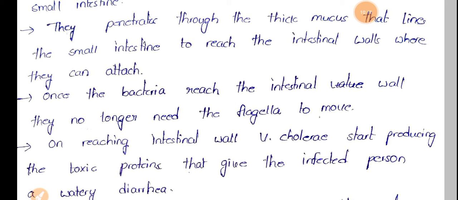And now what happened? This Vibrio cholerae reached the small intestine, penetrated through this mucous membrane and reached the small intestinal wall, and it attached to the wall. After attachment there is no need of movement, and at the same time there is no need of flagellum, so this flagella will be removed.